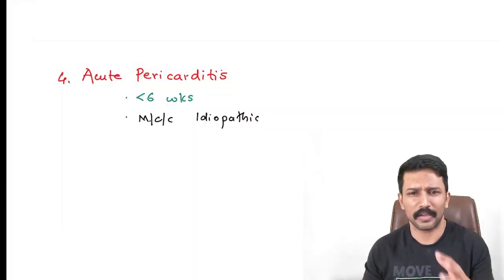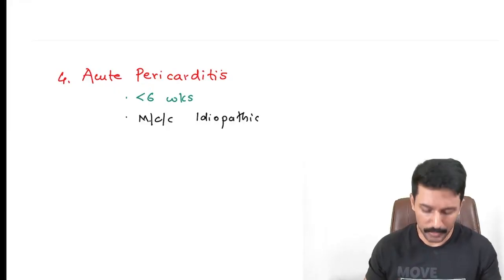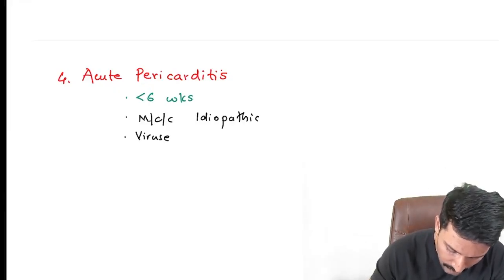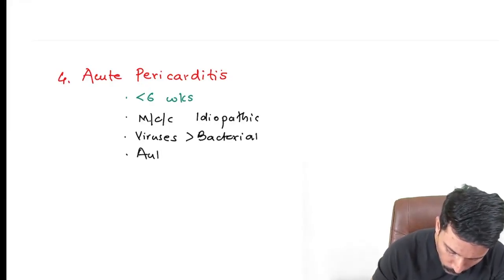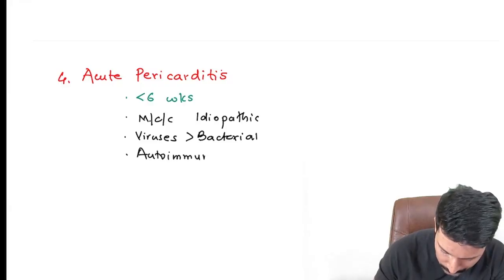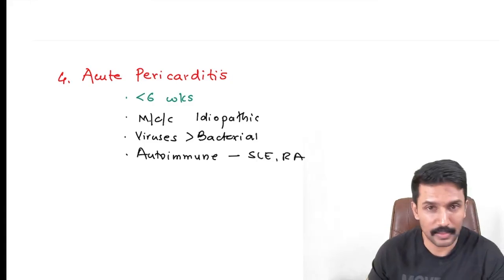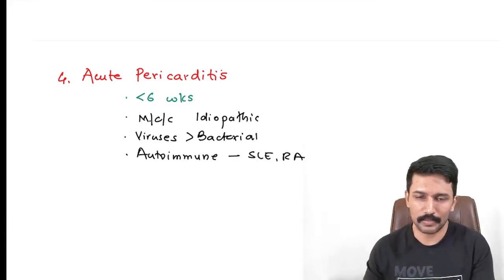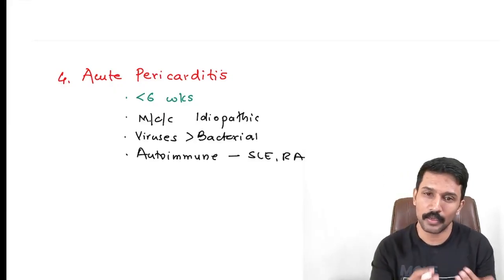Other than that, viruses, bacteria, fungi, they all can cause pericarditis, but the most common cause is idiopathic. Apart from that, you can have viruses as the leading cause, followed by bacterial. Fungi are extremely rare. But apart from that, you can also have autoimmune causes for acute pericarditis. Like you can see it in patients with SLE, rheumatoid arthritis and all. And remember, the most common cardiovascular manifestation of SLE is acute pericarditis. Most common cardiovascular manifestation of rheumatoid arthritis is acute pericarditis.